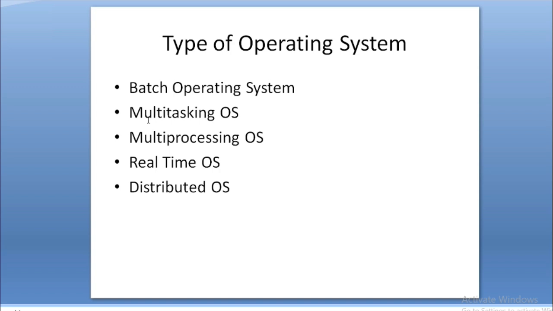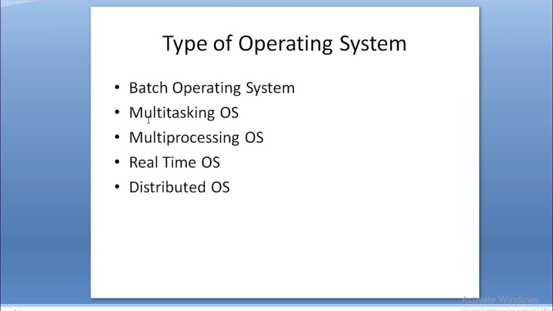Third one is multiprocessing operating system. Suppose that your computer has multiple processors. You know that nowadays computers are coming with i3, i5, i7 and multi-core processors. That means there will be one processor, one chip, but within that there will be 4 processors or 8 processors, depending on your system. So more than one processor can be handled by the operating system at the same time, and that is called the multiprocessing operating system.